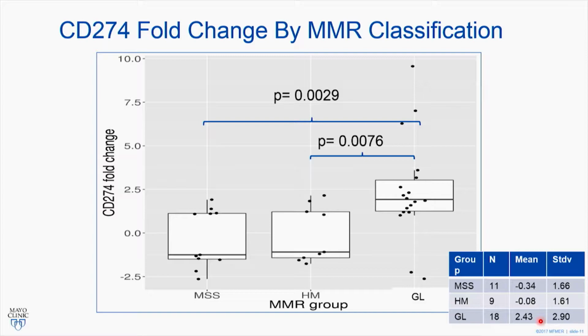Both of these groups are microsatellite high or unstable at high levels, 5 out of 5 markers, and yet you're showing very different levels of expression. And you can see down below in the right-hand corner, the means are listed right there. So the hypermethylated group was at negative 0.08, and the average for the germline group was 2.43.